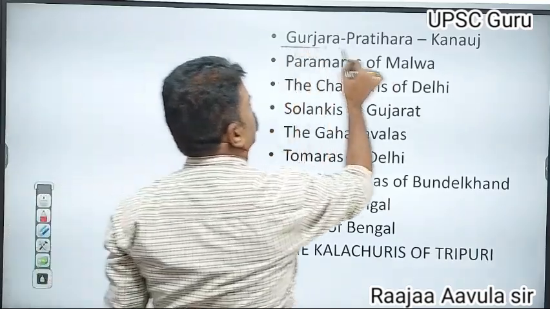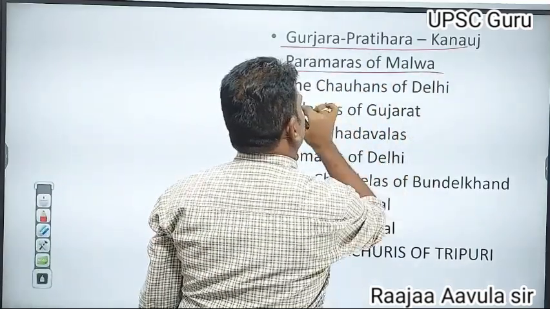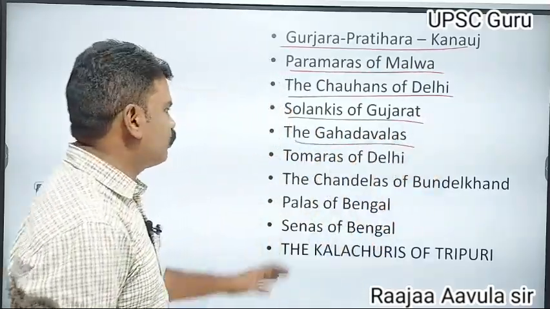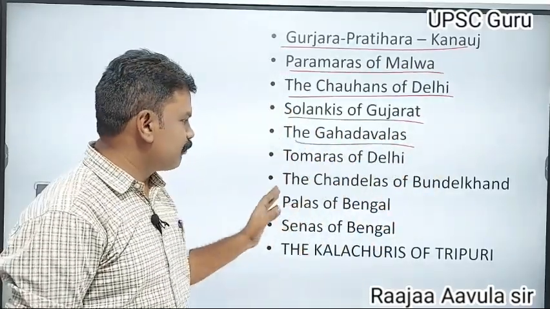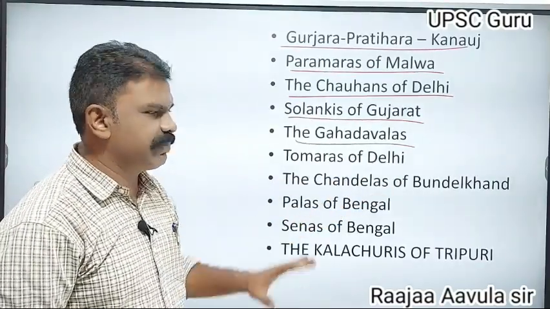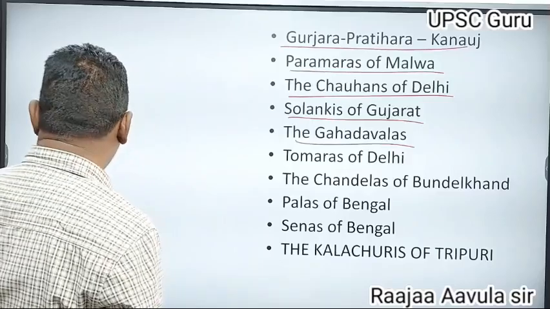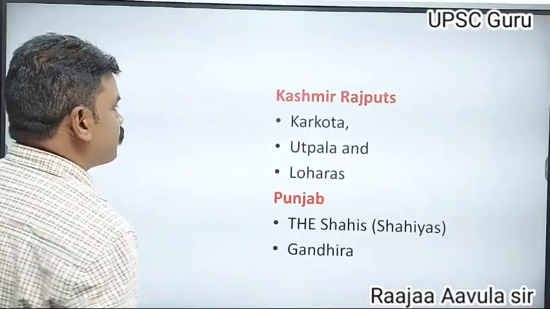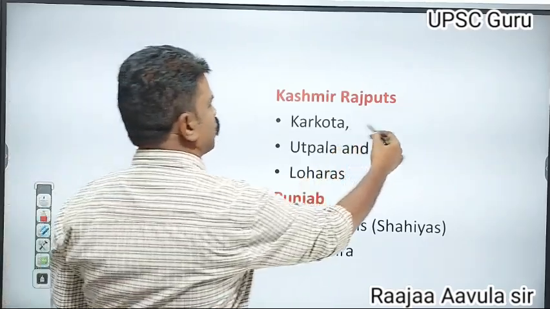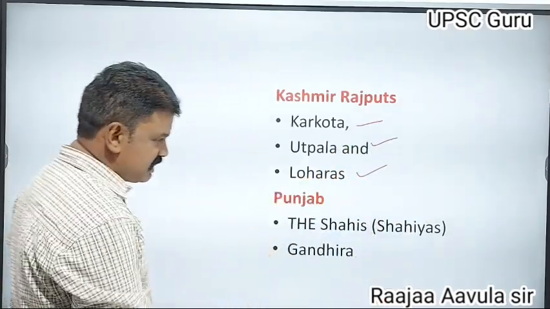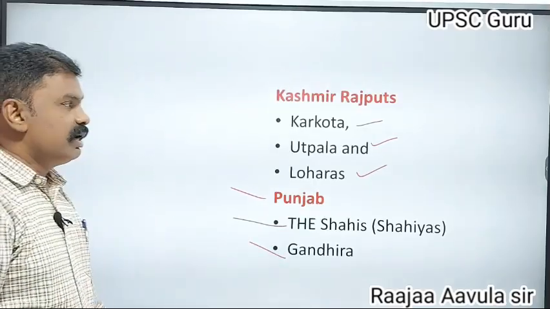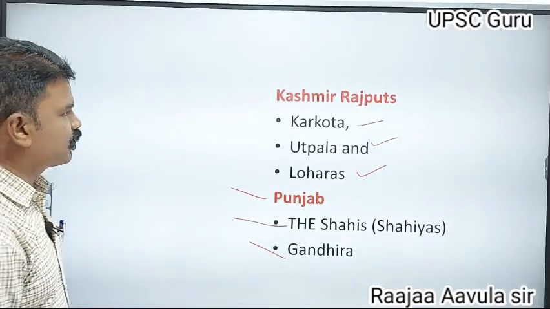Gurjara Pratiharas of Kanauj, Paramaras of Malwa, the Chauhans of Delhi, Solankis of Gujarat, Gahadwalas of Gujarat, Tomaras of Delhi, the Chandelas of Bundelkhand, Palas of Bengal, Senas of Bengal, Kalachuris of Tripuri. Next, Kashmiri Rajput kingdoms: Karkota, Utpala, Lohara. Punjabi Rajput kingdoms: the Shahi kingdom and Gandhira kingdom. These are the Rajput kingdoms.